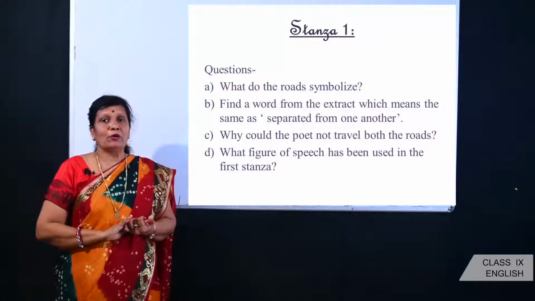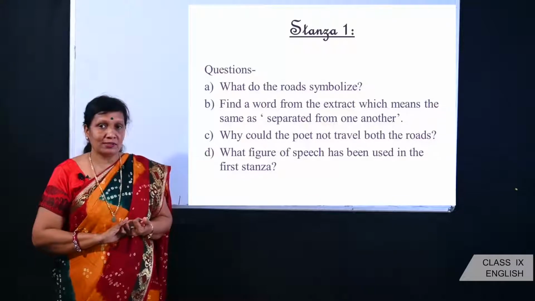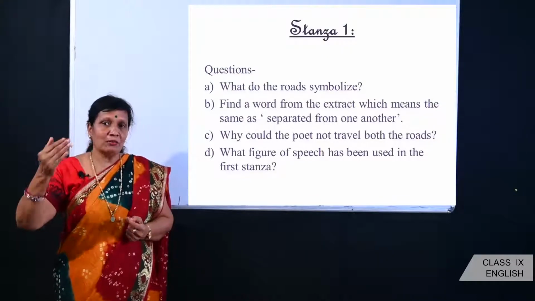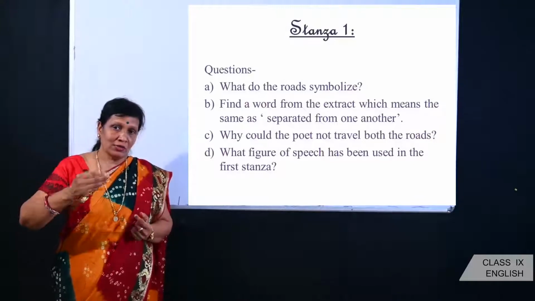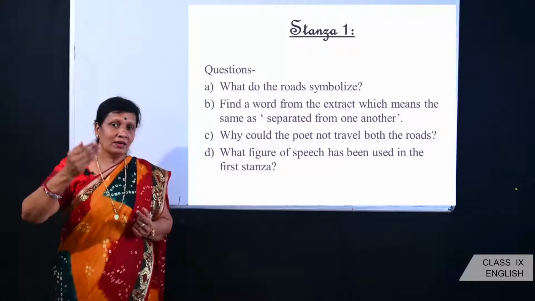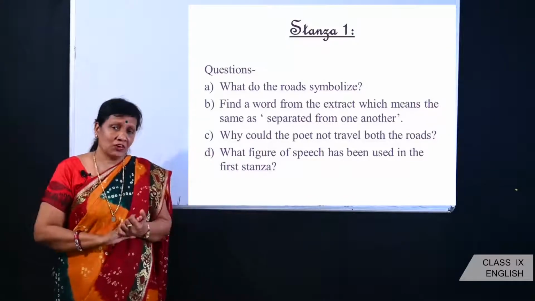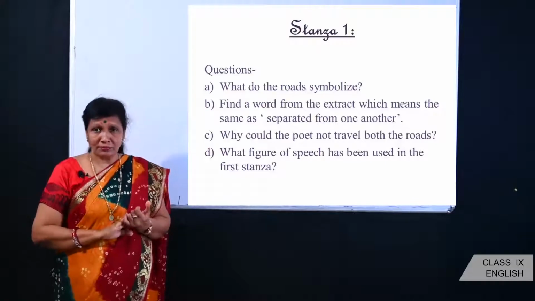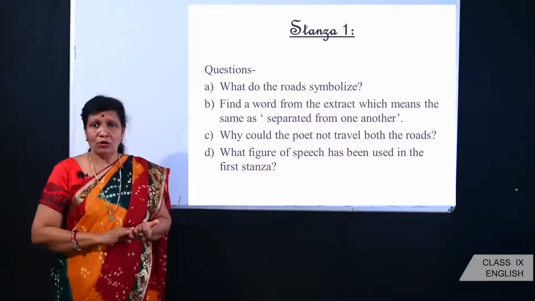Why could the poet not travel both the roads? Here the answer would be, the poet could not travel both the roads because he was a single traveler, and being a single traveler, he could not travel both the roads at a time, so he had to make a choice between any one of the 2 roads.